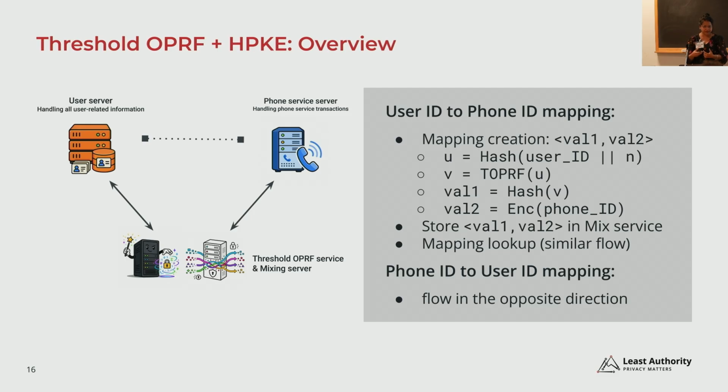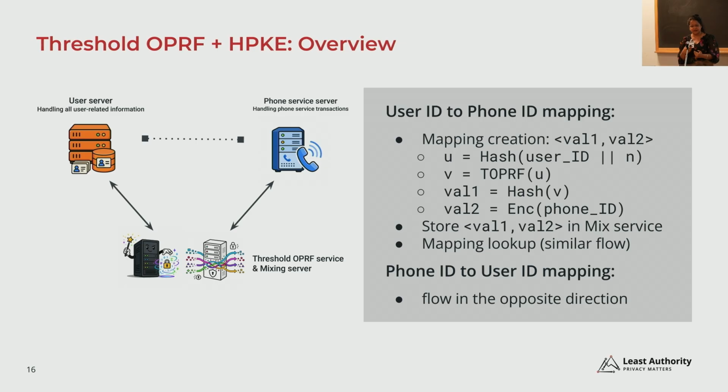However, we want to rethink this part, and we also want to consider whether we can do some password-based authentication between the user service and the threshold OPRF service, and make this step cleaner. Another thing is that there's another internal mapping that we need right now at the user service, with the user ID and the hashed OPRF output, because otherwise we don't have any way to trace back. When we have to process the transactions, the responses back from the phone service to the user service, we still have to trace back which user ID it came from.